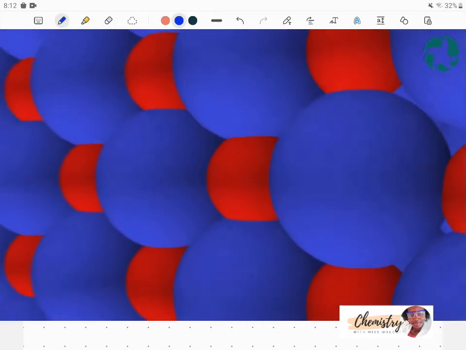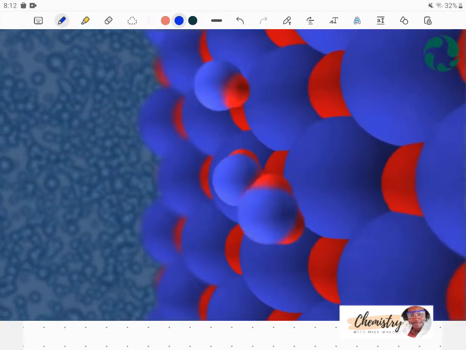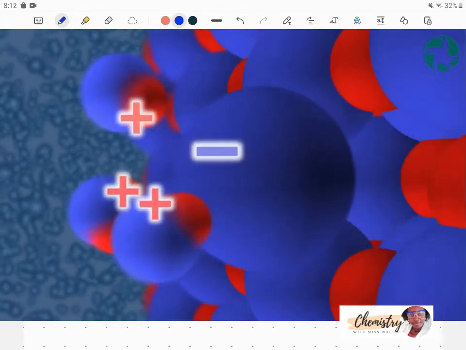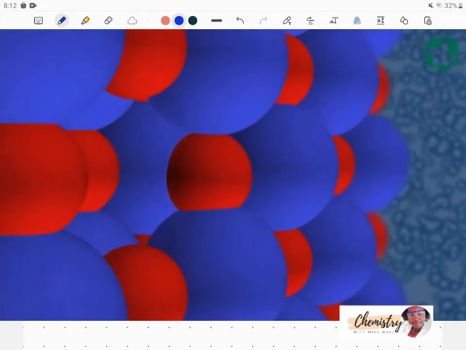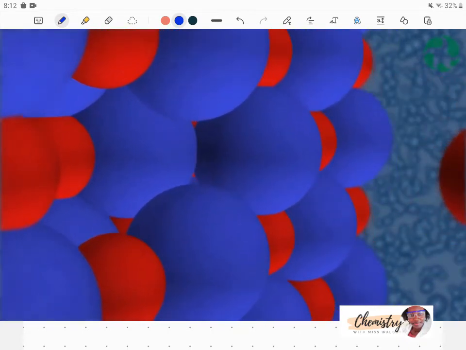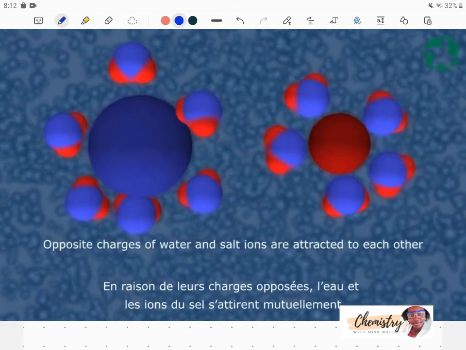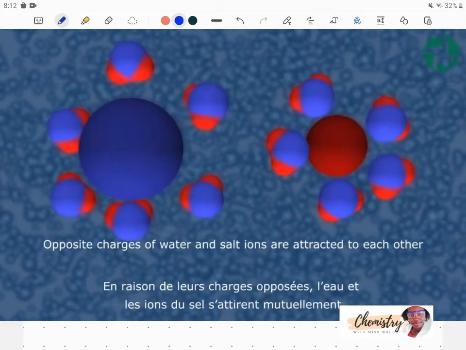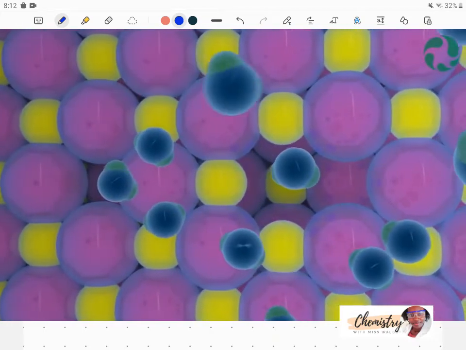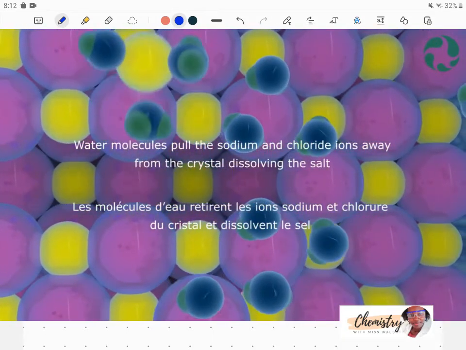So the water and the sodium chloride can be attracted to each other. And that applies to all ionic compounds. Ionic compounds have charges, water has charges, so the water can be attracted to these ionic compounds. And after this interaction, once they're attracted, then and only then can water dissolve these substances. So we would then say that ionic compounds are soluble in water. Ionic compounds can be dissolved in water.